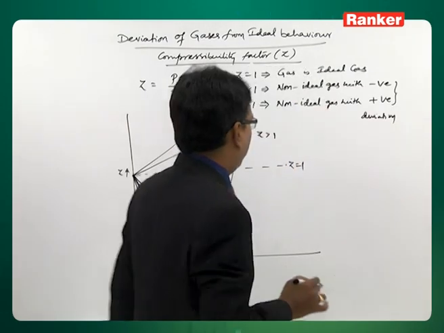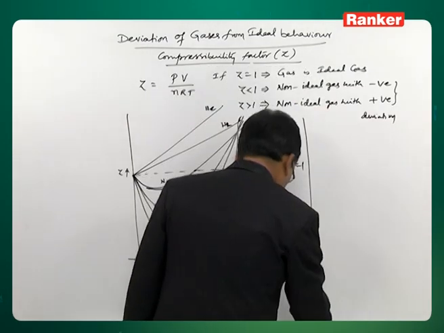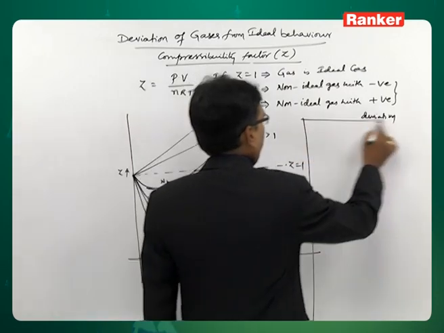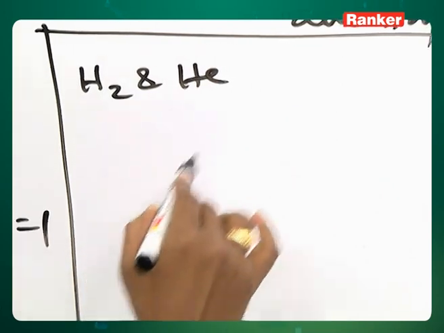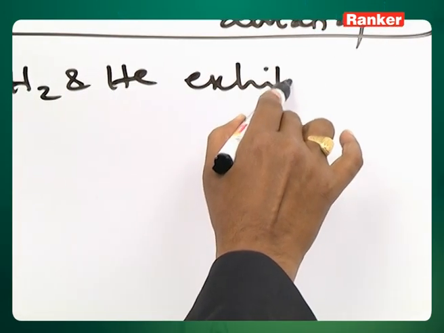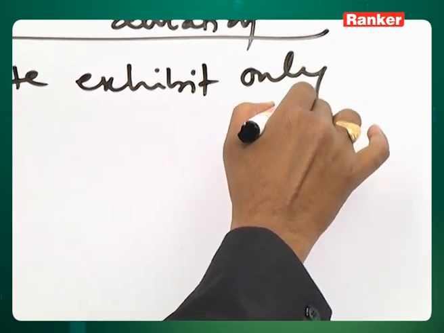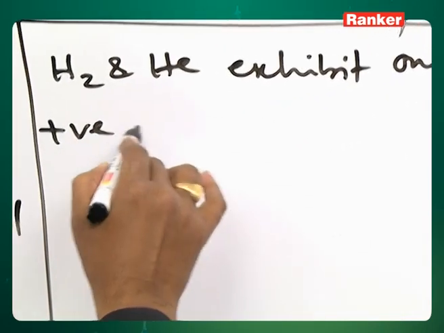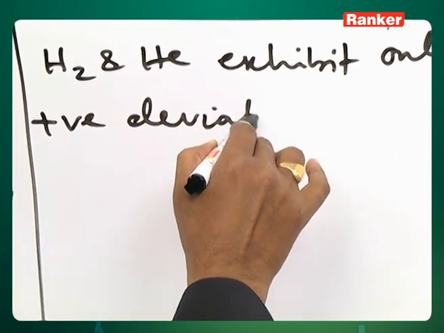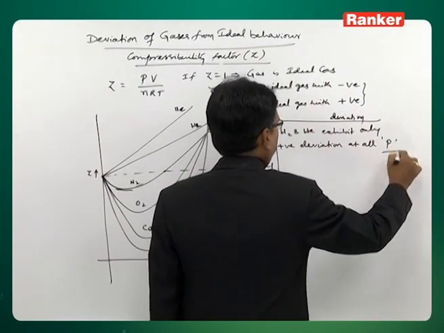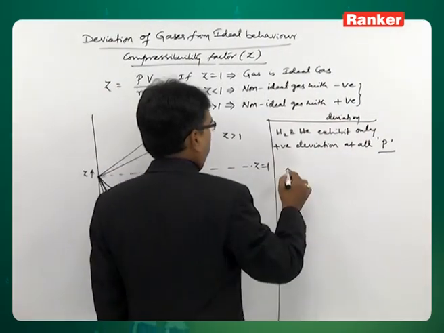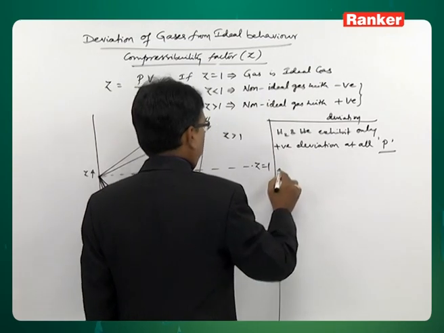So, basically the point is that hydrogen and helium exhibit only positive deviation at all pressures, that is Z greater than 1.